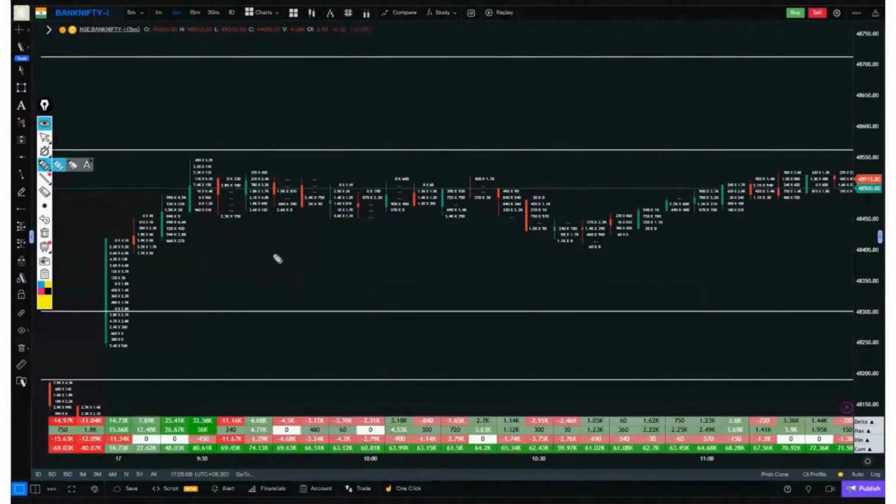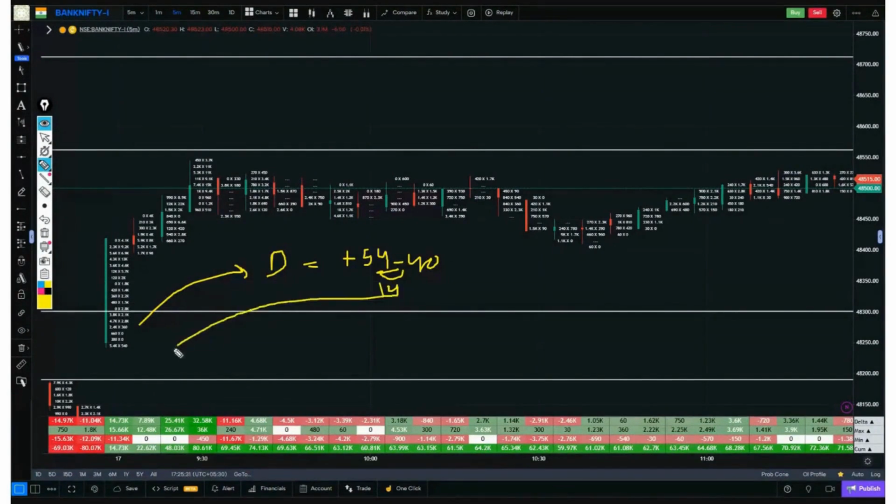Now, how is this formed? In the first candle, let's assume there were around 54,000 buyers and around 40,000 sellers. So, who is more powerful? The buyers are more powerful by 14,000. So the same delta has given us a value of 14,000 here. Let's look at the negative side, for example.